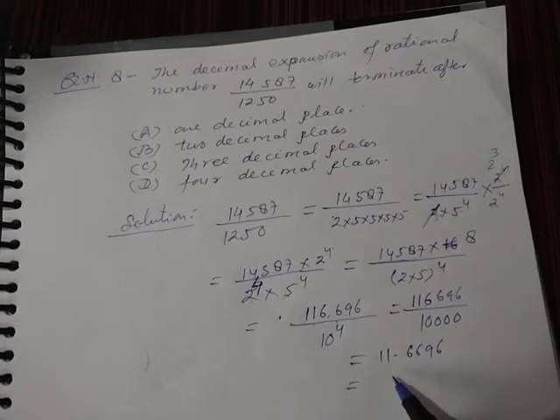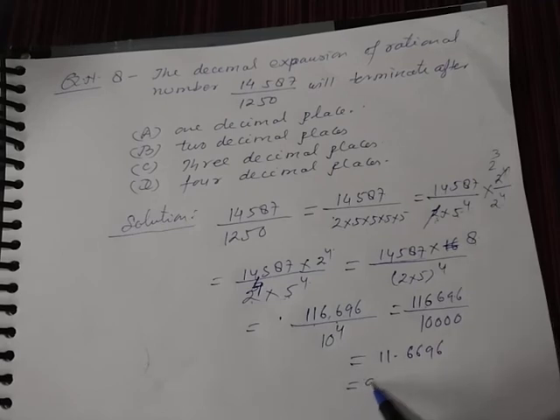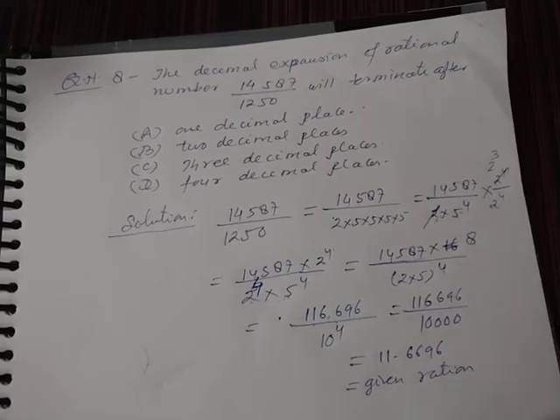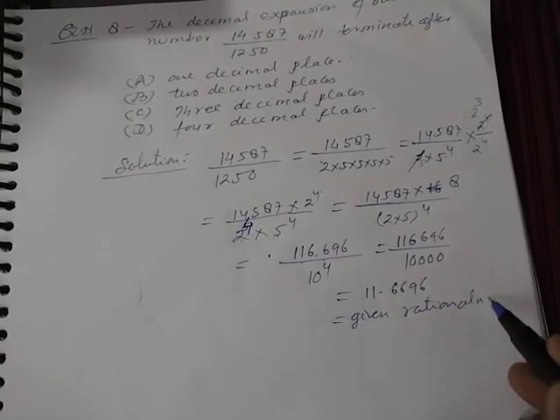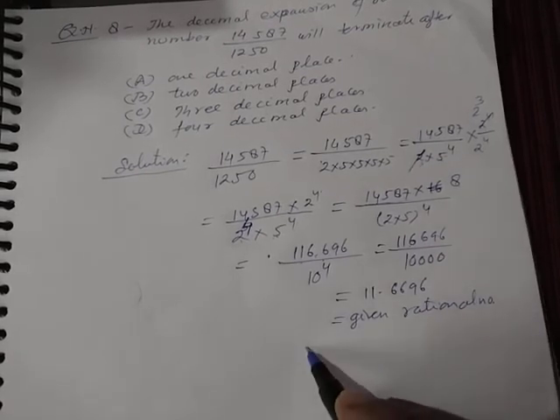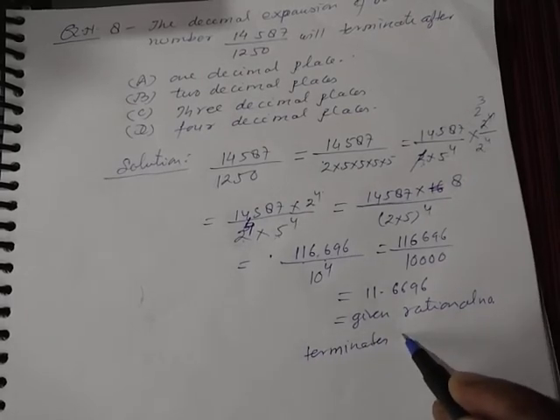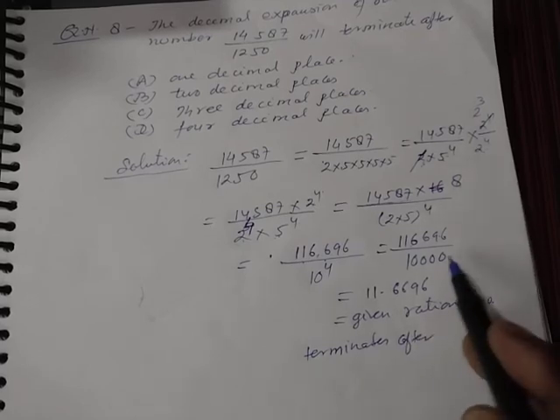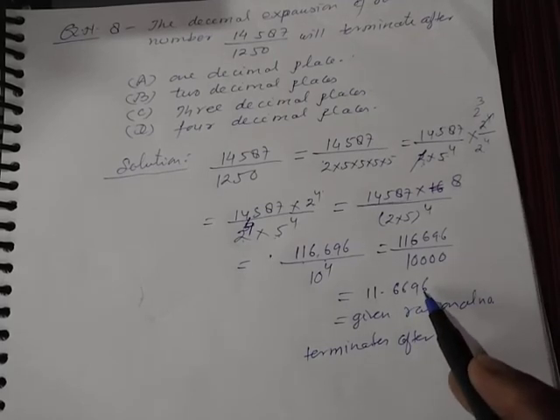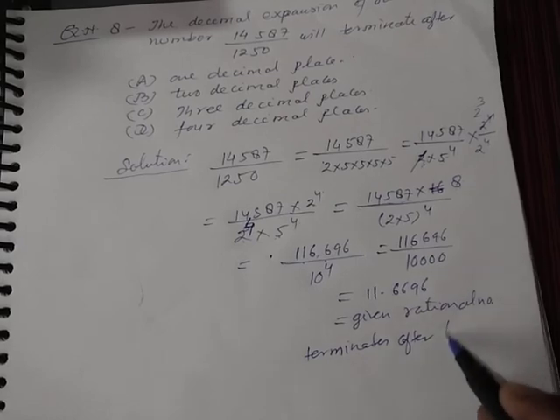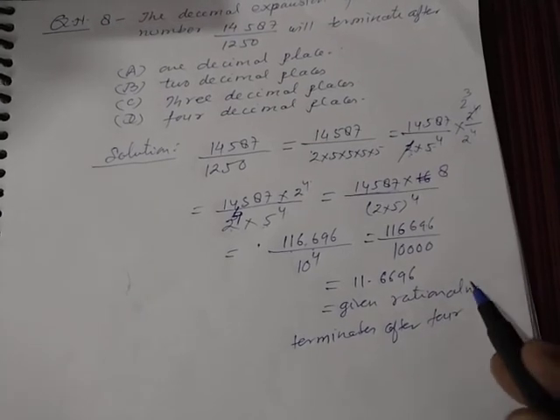Given rational number terminates after 4 places, 1 2 3 4, after 4 places.